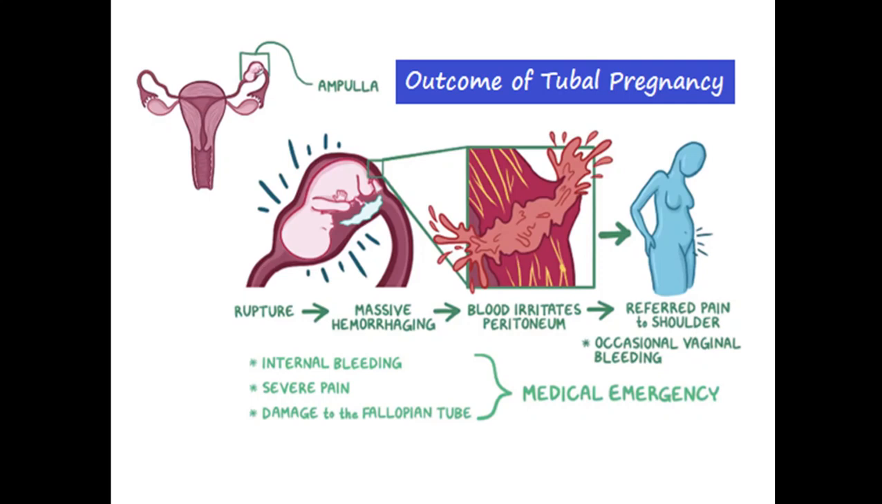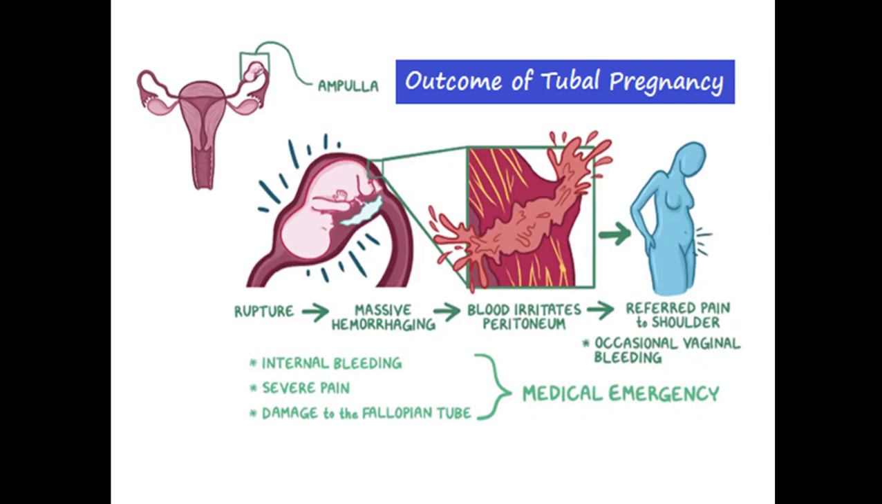Now we go to the outcomes of a tubal pregnancy. The pregnancy has occurred in the fallopian tube. What will happen is that after some time, if the wall of the fallopian tube is not going to supply blood to the growing embryo, and since the space in the fallopian tube is not enough to support and accommodate a growing embryo,